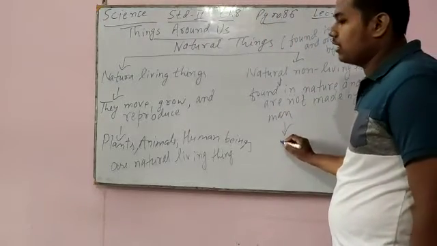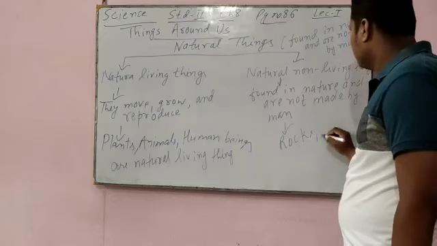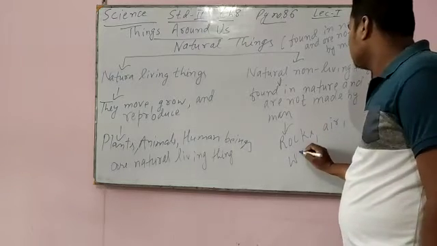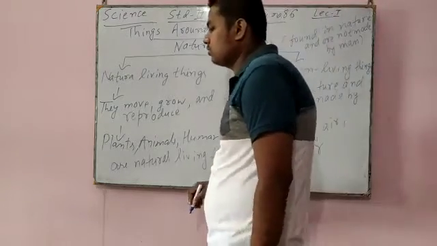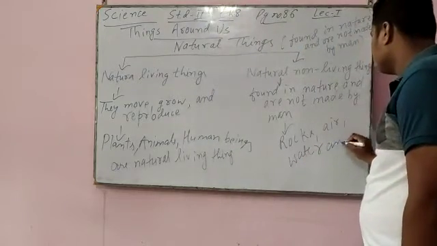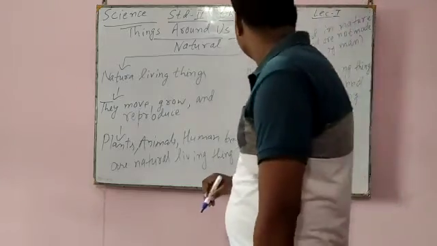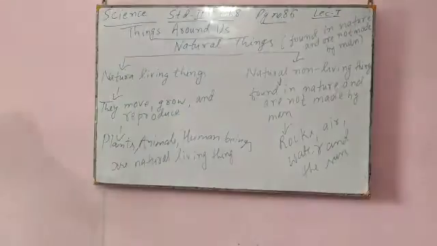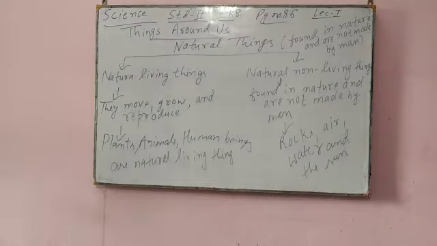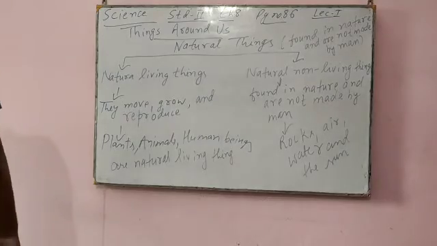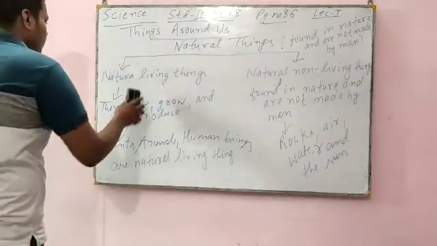Examples are rocks, air, water, and the sun. They are all natural non-living things. In natural living things, plants, animals, and human beings are there. In natural non-living things, rocks, air, water, and the sun are there. Okay, students, so now I will finish.